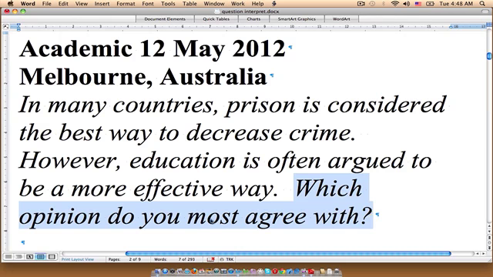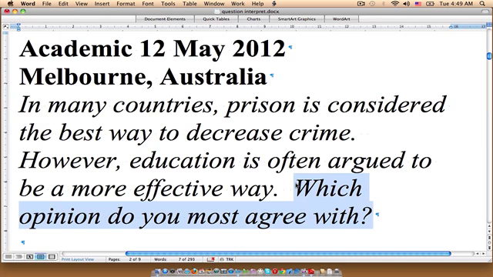So the word most is sort of irrelevant, because when you read this you might think you're supposed to agree 70% and then show the other side of the argument, that there is merit to the disagree point of view, but that's not entirely necessary. This question is really just asking us which side do we feel is the better side? Which side do we most